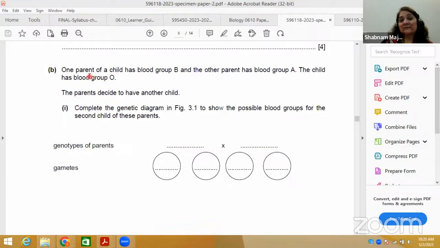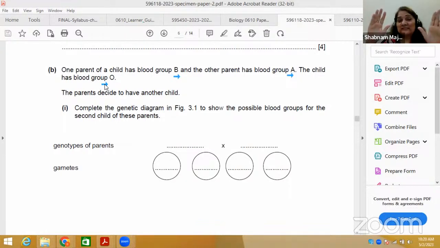Now he's saying that one parent of a child has blood group B, and the other parent has blood group A. The child is blood group O. There is a very common question: how can a parent of blood group A and a parent of blood group B give rise to a child who is O? There was a criminal case about that, where they complained in court that the child was not theirs, so they tested it.